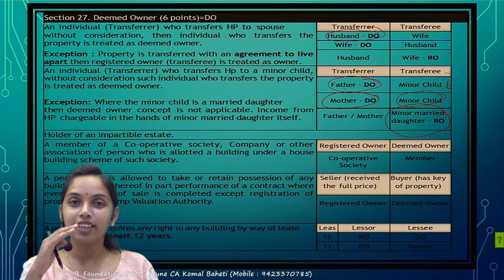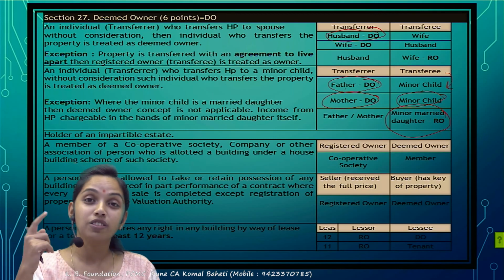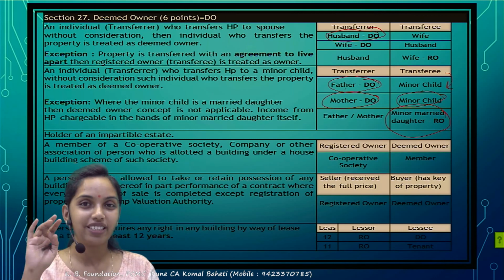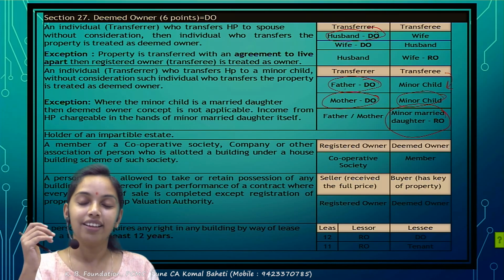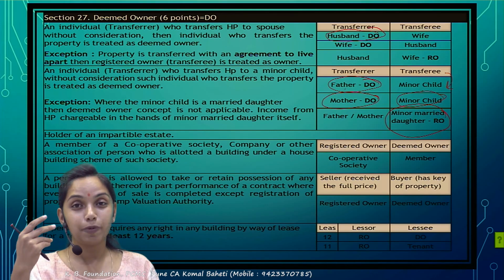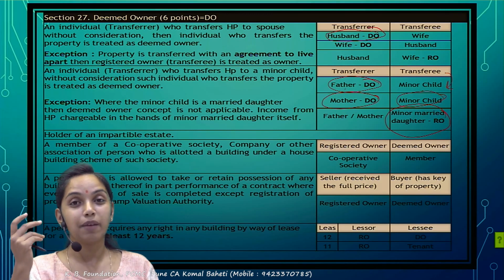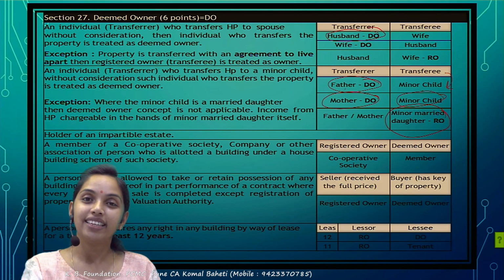This is all about the deductions in 22, 23 and 24. Section 25 talks about what? Interest paid outside India without deduction of TDS won't be allowed as a deduction. 25A, yes, what does 25A say? That is arrears of rent or unrealized rent. Next, 26, co-owner. Each owner would be considered separately for the limit of 30,000 and 2 lakh. And 27 talks about the deemed owner. That's all about the HP.